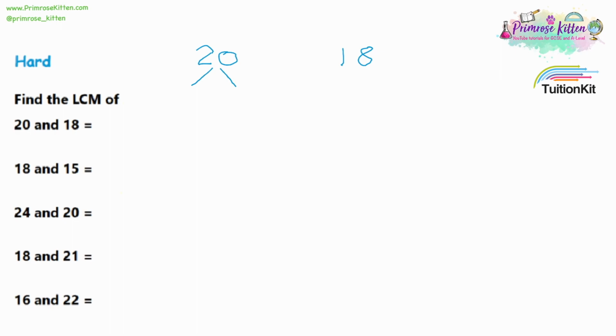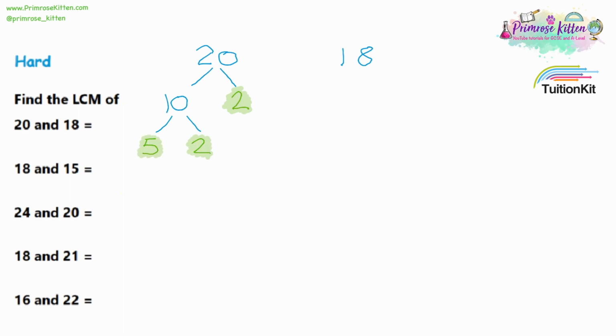So 20 would be 10 times 2. You could do 5 times 4 as well, and you will get the same answer eventually. So don't worry about there being different alternatives, just choose one. Now split 20 up into two numbers, and split the new numbers up into two numbers. I'm going to split 10 up into 5 times 2, and we're going to stop our trees at any prime numbers we find. So I can't split up 2 any further, that's a prime number, and 5 is a prime number as well.